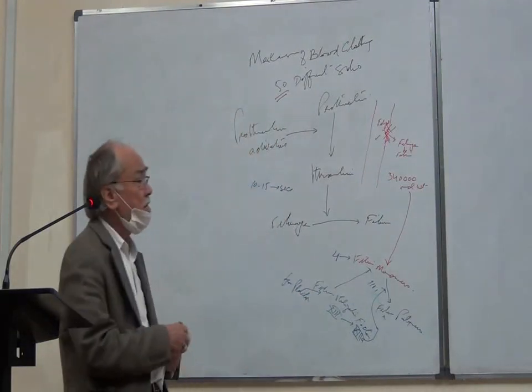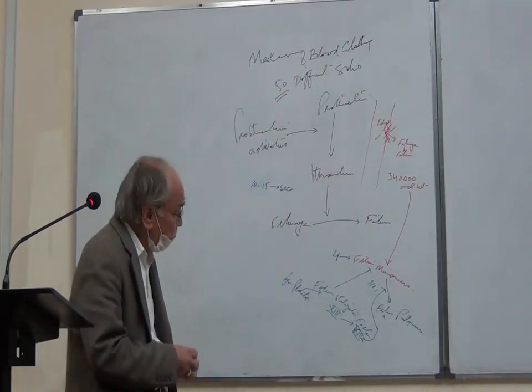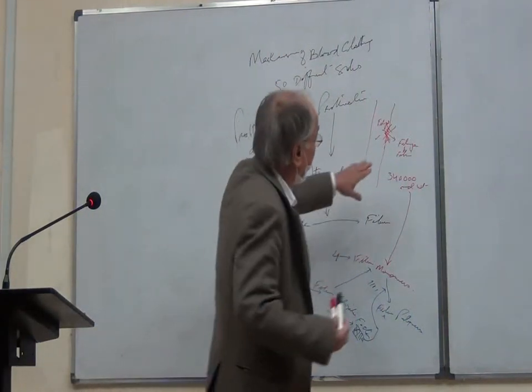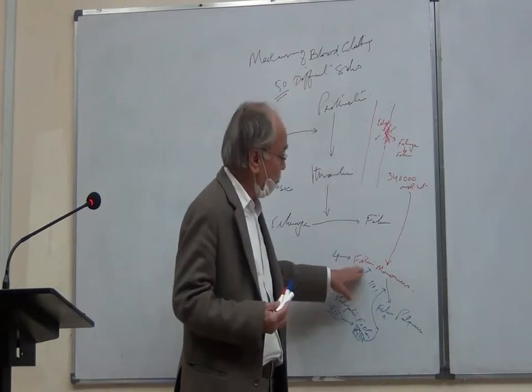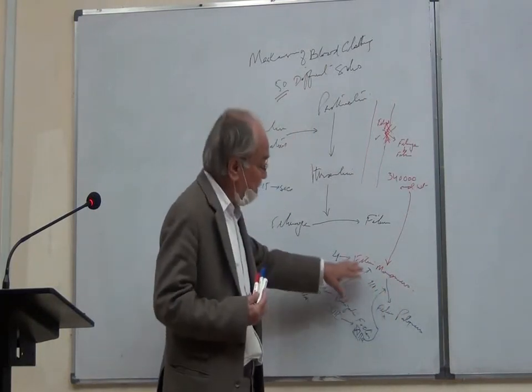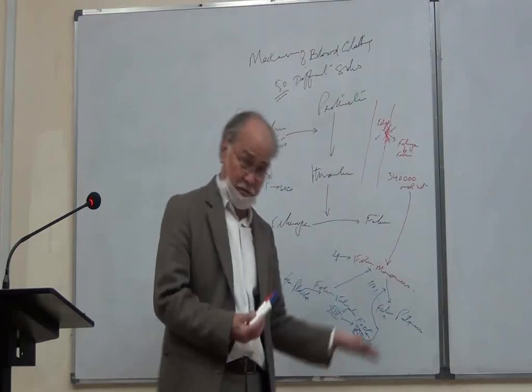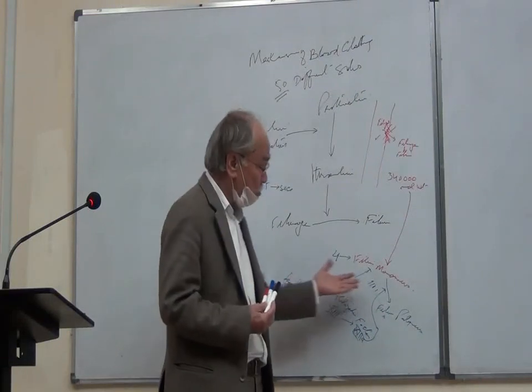So now the thing is that once the fibrinogen converts into 4 fibrin monomers, these monomers by themselves have the capability to polymerize.